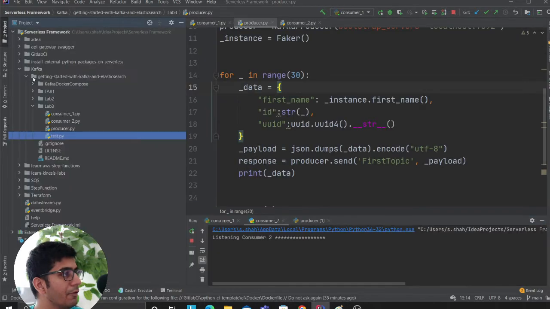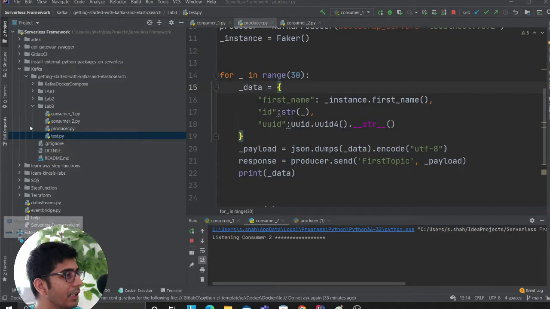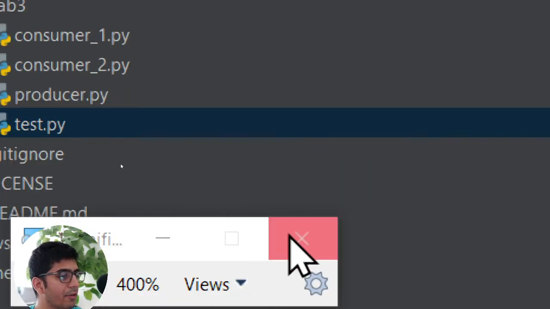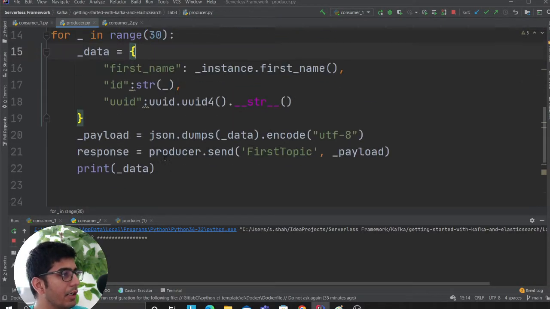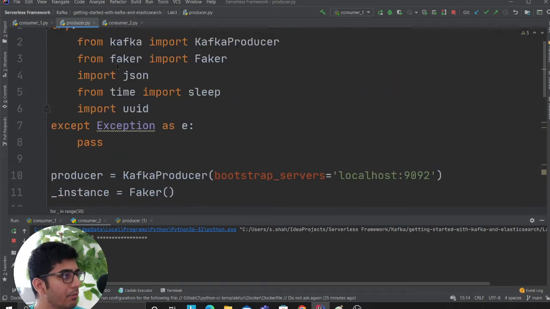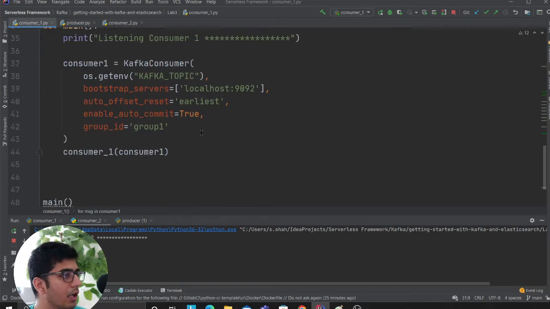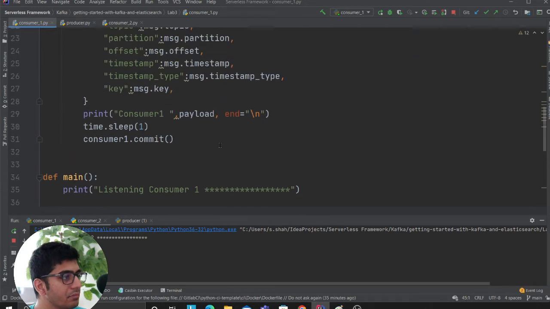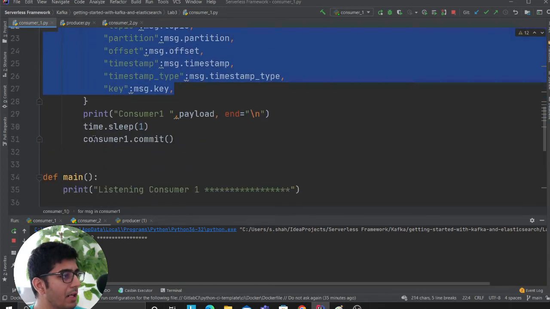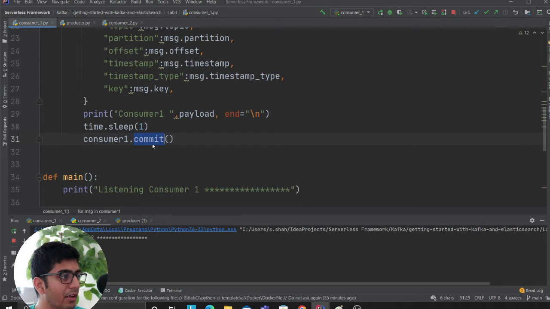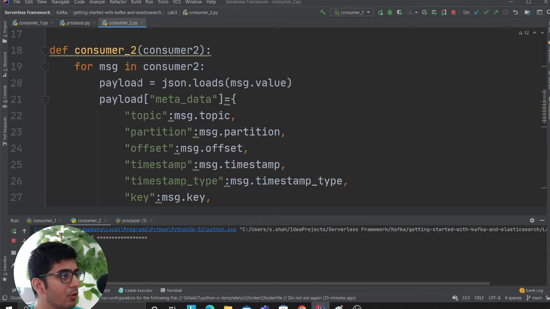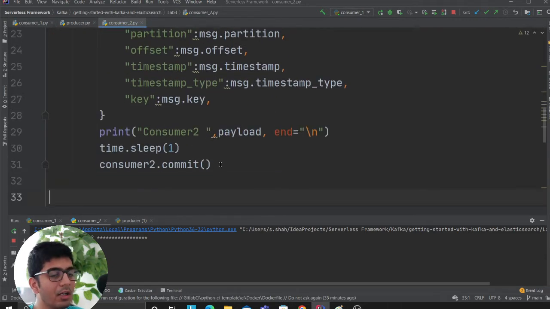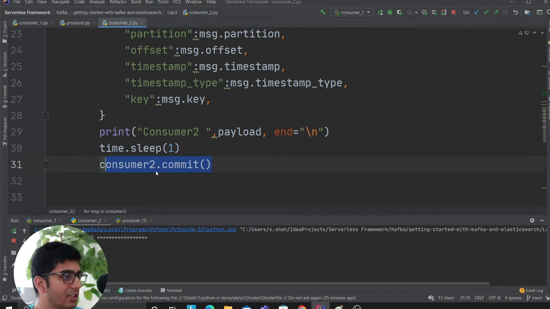If you come to my GitHub section, this would be lab number 3, getting started for beginners for Kafka. Let's understand by taking a look at a demo. I have a very simple consumer. All I'm doing is printing the message, and I'm purposely using the word commit here. I'm committing the message once the consumer is done. Similarly, this is consumer number 2. The job is just to print these messages, but this is consumer2.commit.